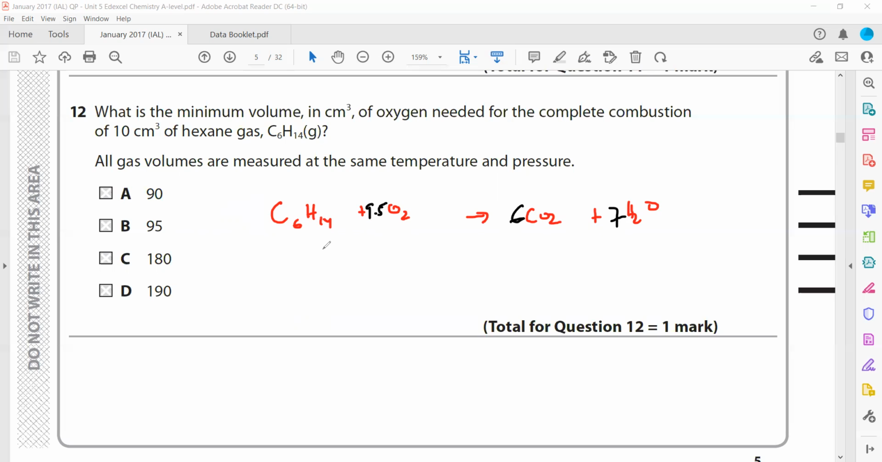So what is the ratio? The ratio of the moles is the same as the ratio of the volume. So the ratio of moles is 1 to 9.5. If we have 10 cm cube, then this will be x. We cross multiply, so x equals 95 cm cube. So B will be the right answer. The important thing was the balanced equation. If we know the balanced equation, we can directly write the answer.